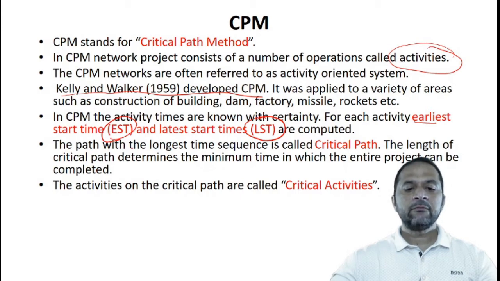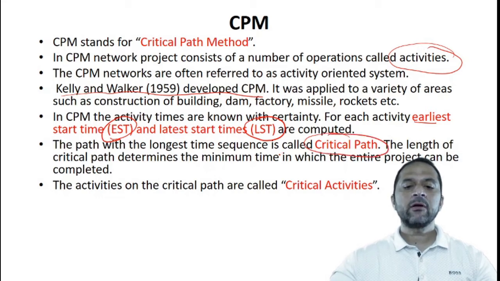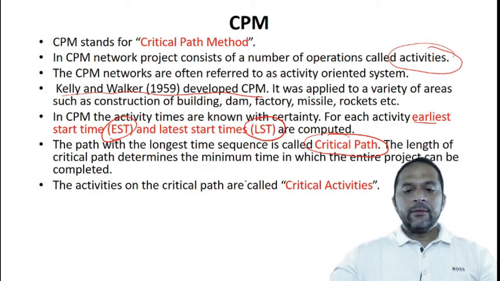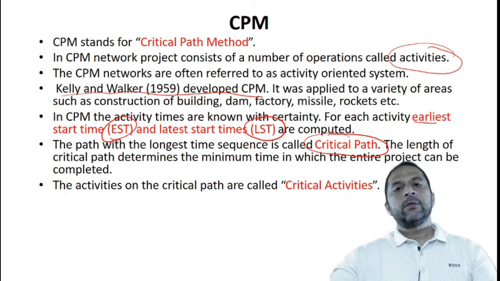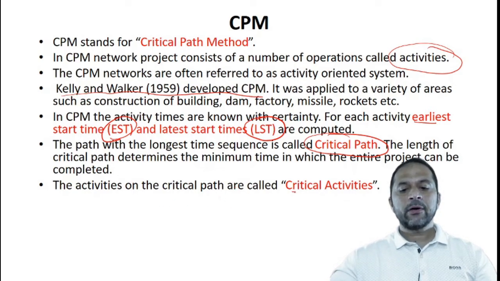The path with the longest time sequence is called the critical path. When we make a network, we will discuss how to make a network, and in that network, from start to finish, the longest possible sequence is called the critical path. And the length of the critical path determines the minimum time in which the project can be completed. You cannot delay that project after that. And the activities on the critical path are called critical activities.